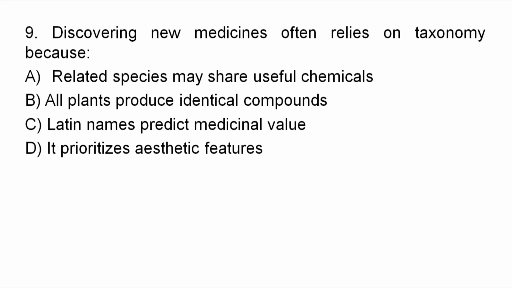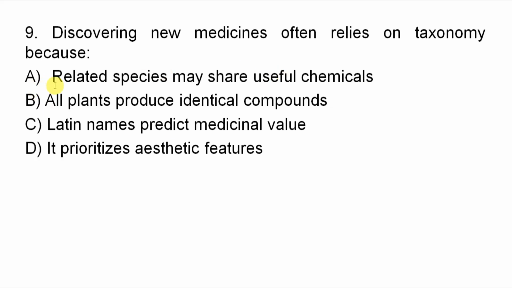Good. Question number 9. Discovering new medicine often relies on taxonomy because: A, related species may share useful chemicals. B, all plants produce identical compounds. C, Latin names predict medicinal value. D, it prioritizes aesthetic features. Discovering new medicines often relies on taxonomy because of what?